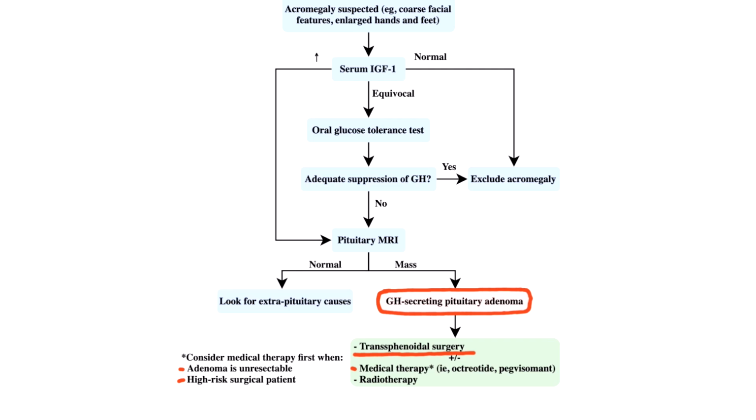Somatostatin analogs are usually used, such as octreotide. If they are ineffective, pegvisomant, which is a GH receptor antagonist, can be used alone or in combination with somatostatin analogs. Radiotherapy or repeating surgery should be considered when medical therapy fails.